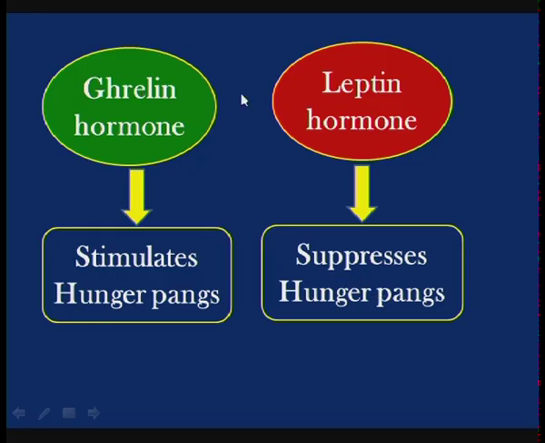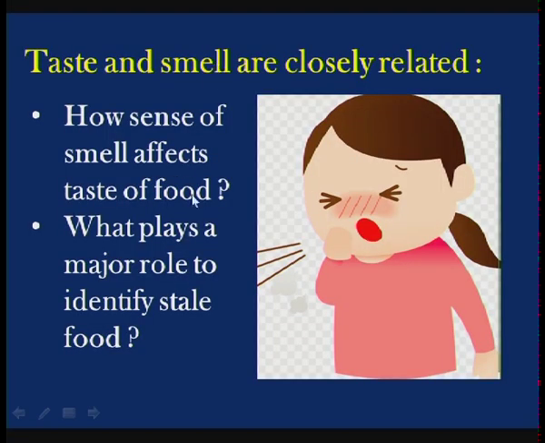So, this is how these two hormones work: the feeling of hunger and the outcome of that sensation is consuming food. This is all controlled by the nervous system as well as the hormonal system. The brain, the nerves, and the two hormones ghrelin and leptin are involved in creating the feeling of hunger and motivating us to consume food. Now, students, taste and smell are closely related, isn't it?